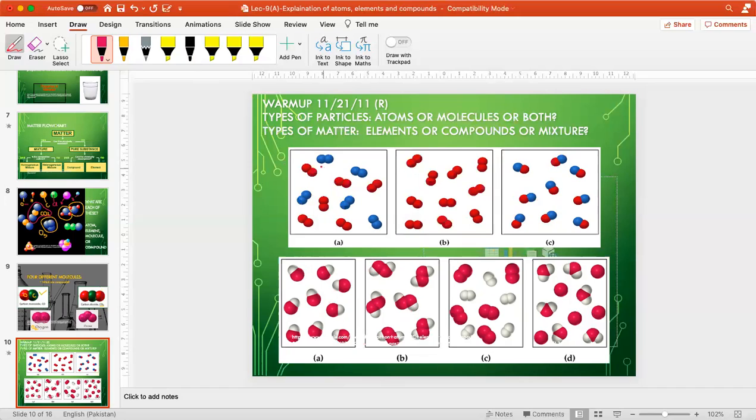अब आप देखेंगे इसमें आपको separate नजर आ रहे हैं blue और red. यहाँ पर आपको सिर्फ और सिर्फ red नजर आ रहे हैं और यहाँ पर आपको blue and red दोनों नजर आ रहे हैं. तो ये दोनों जो हैं different elements शो कर रहे हैं, same different molecules, same molecules, and these are the compounds because they are made up of 2 different kind of molecules. इधर भी आप देखेंगे कि red और white, ठीक है, और यहाँ पर आप देखेंगे कि दो ये connected हो गए आपस में, right? Molecules connect करके आपको ये एक compound दे रहे हैं.